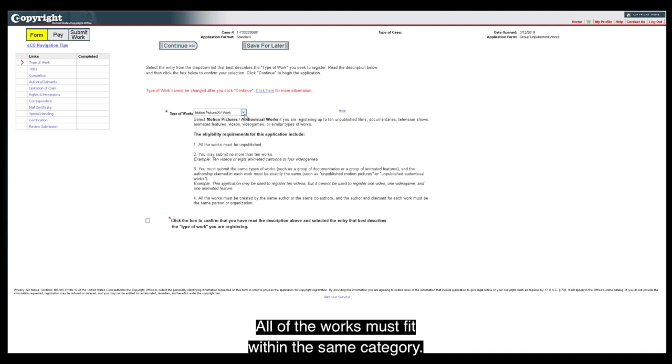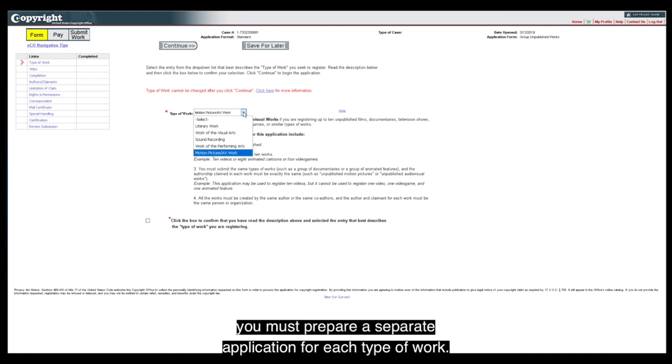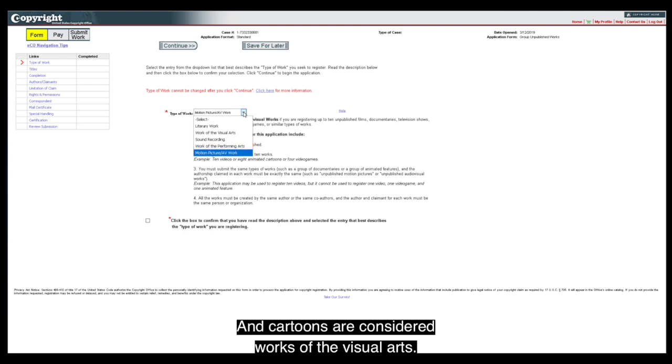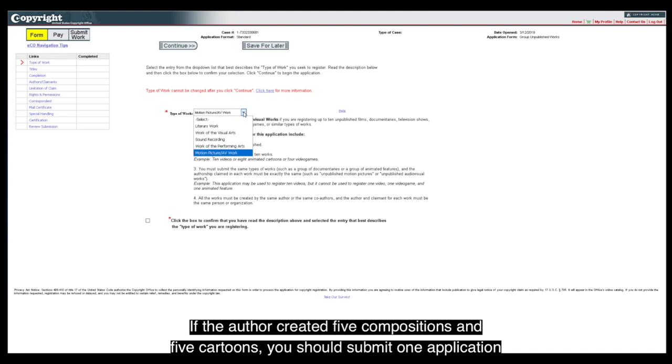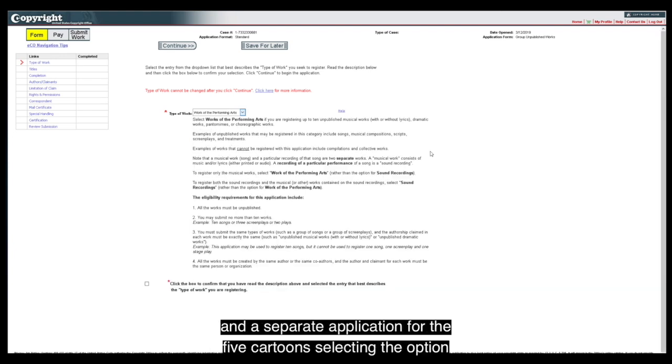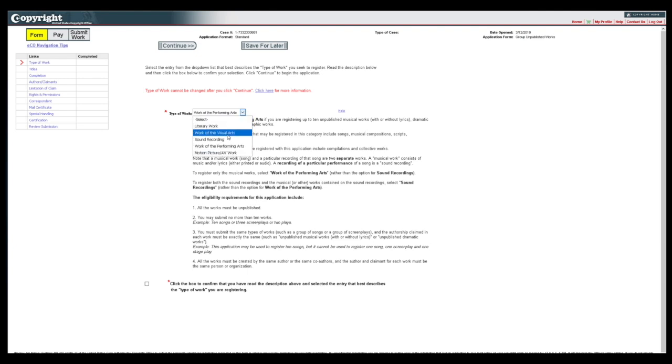All of the works must fit within the same category. If the works do not fit within the same category, you must prepare a separate application for each type of work. For example, musical compositions are considered works of the performing arts, and cartoons are considered works of the visual arts. If the author created 5 compositions and 5 cartoons, you should submit one application for the 5 compositions, selecting the option for Work of the Performing Arts, and a separate application for the 5 cartoons, selecting the option for Work of the Visual Arts.